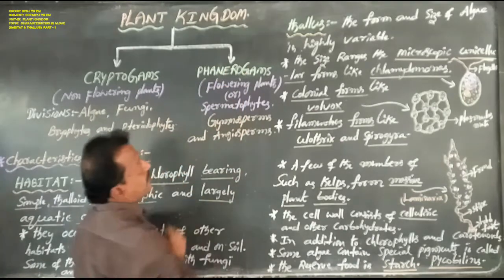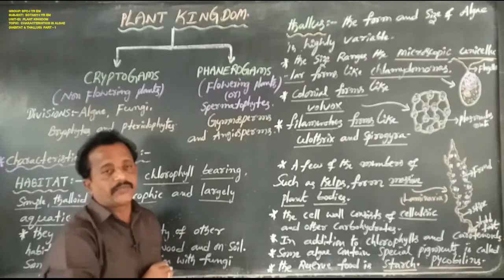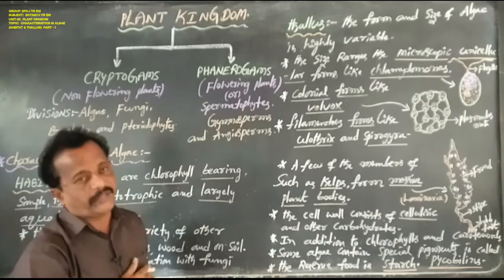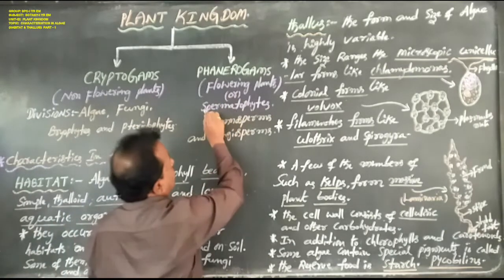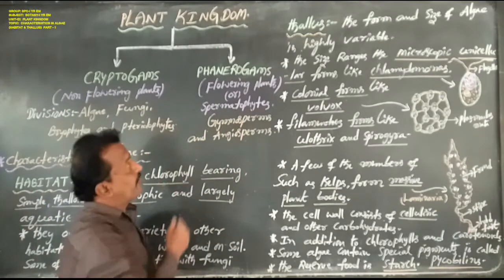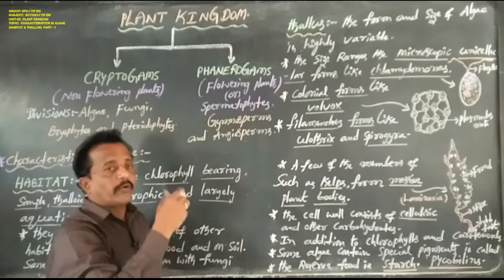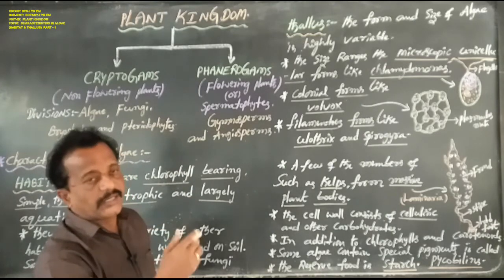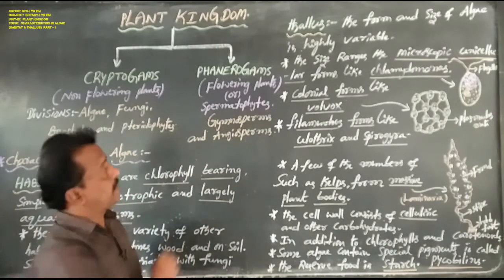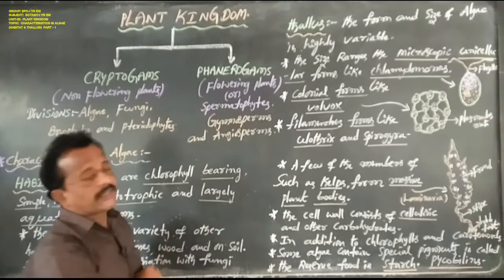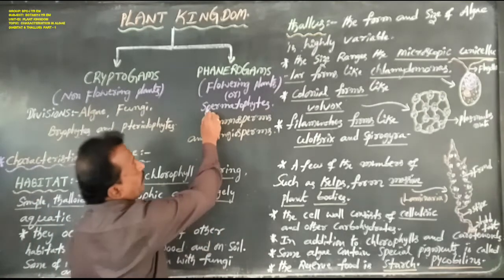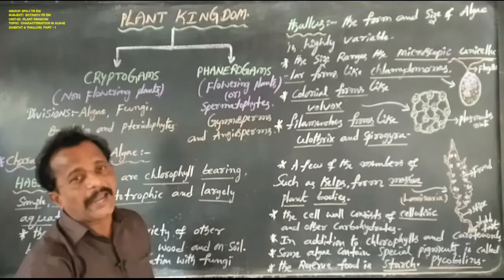Phanerogams are known as flowering plants. These plants always produce flowers and are also known as spermatophytes. These phanerogams produce seeds, that is, seed bearing plants. Sperma means seed, phytes means plants, so spermatophytes means seed bearing plants.